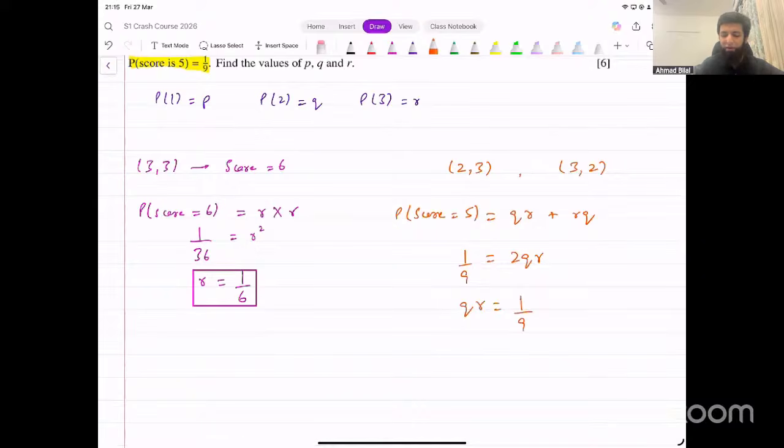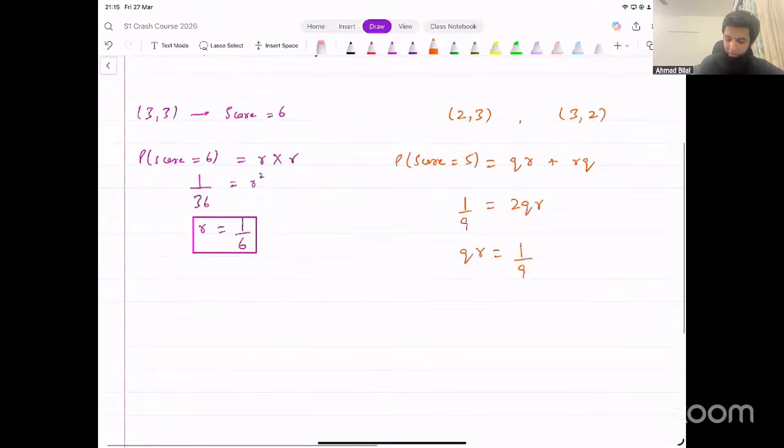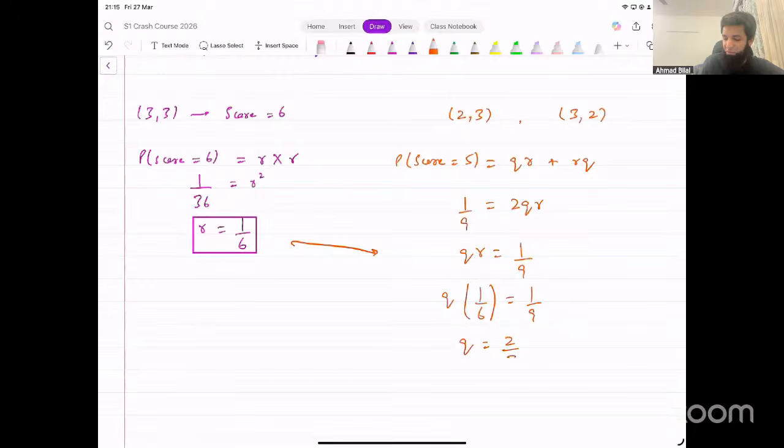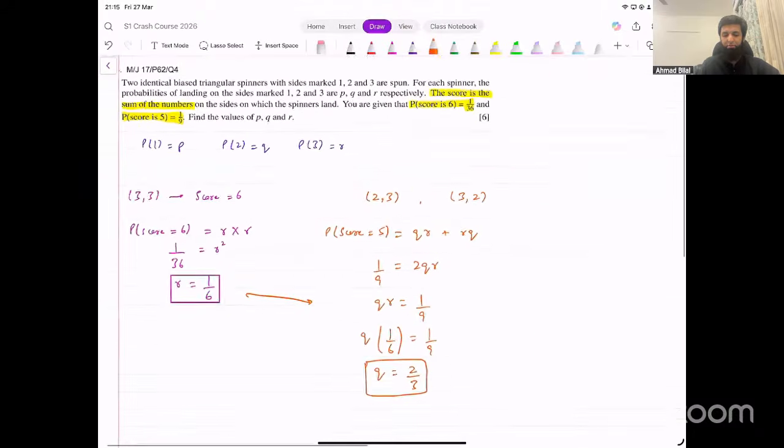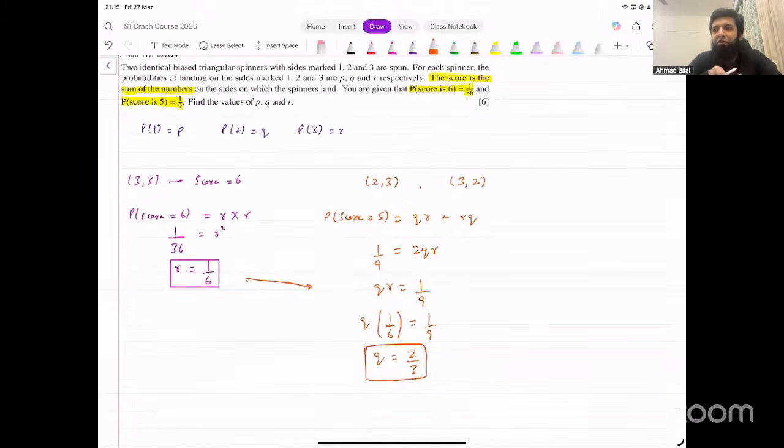Now, we already know the value for R, right? We can input that here. Input the value of R and it will become Q into 1 over 6 equal to 1 over 9. And the value of Q turns out to be 6 over 9, which is 2 over 3. So we got the value of Q as well. Okay. So we found the value of R and the value of Q. What about P now? Can you find the value of P now?